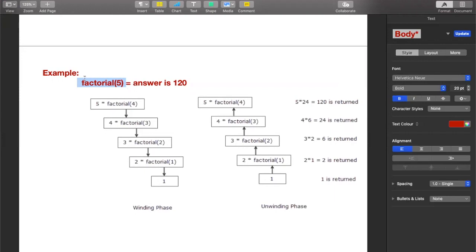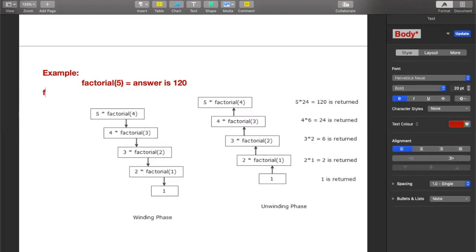Since 5 is a very small number, we can compute the factorial of 5. But imagine if it had been factorial of 99. The complexity increases because 99 is a huge number compared to 5.